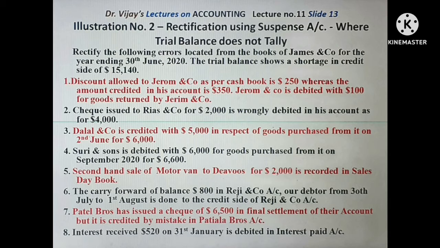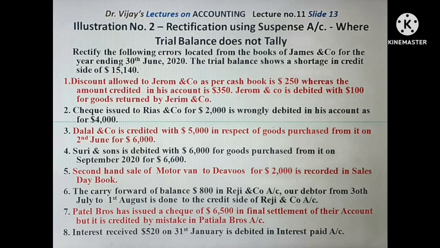Surya & Sons is debited with $6,000 for goods purchased from it on September 2020 for $6,600. Surya & Sons is to be given credit for the purchase of goods from that party. But actually credit is not given, debit is given, and the debit is only for $6,000.